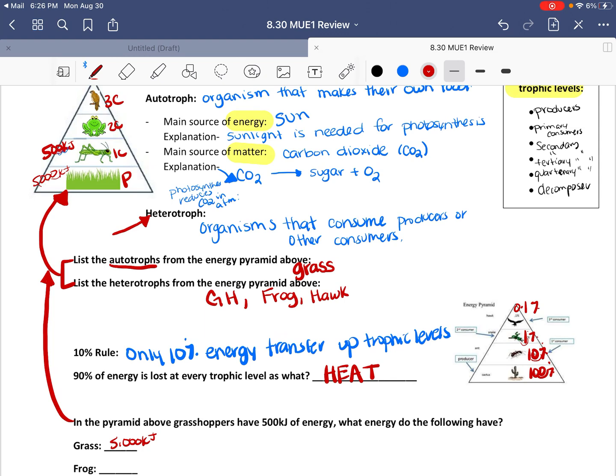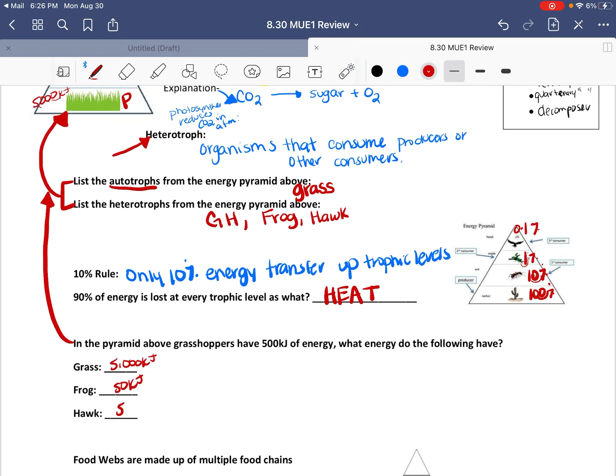So at 500, we're going to move our decimal forward, and here we get 50 kilojoules for the frog. So our frog would have 50 kilojoules of energy. And lastly, if I move my decimal forward one more time, my hawk will only have 5 kilojoules of energy. So again, use the process of moving the decimal.